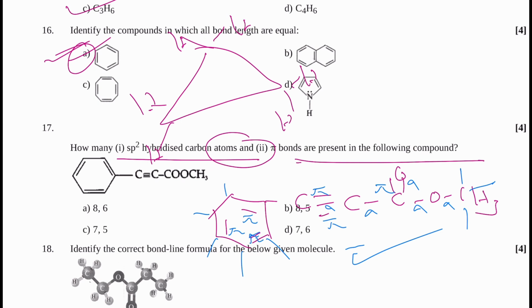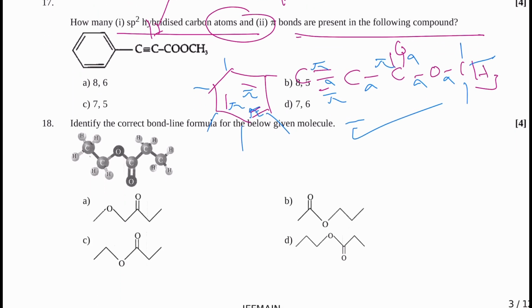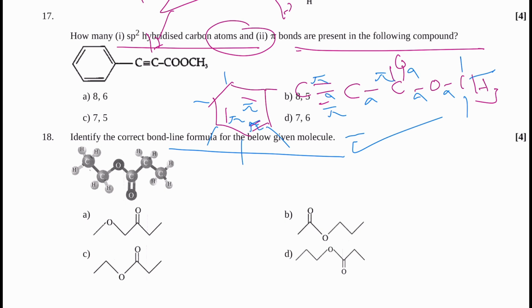So 17. 18. Identify the correct bond line formula for the below given molecule. Bond line formula. Here carbon is given, carbon, carbon, this one. Here oxygen is given, carbon, double bond O, this one, this one. So now you can check this one, this one. Here oxygen, carbon, double bond. Here this one, this one. So 18, you can check 18. So correct option C.